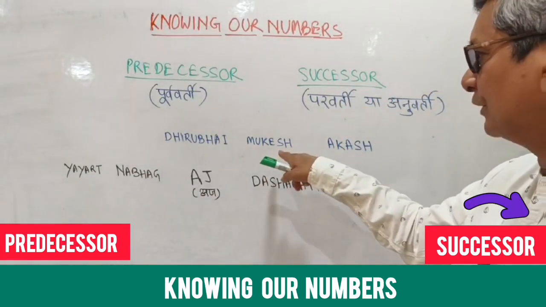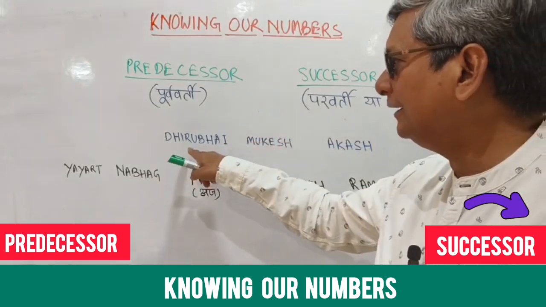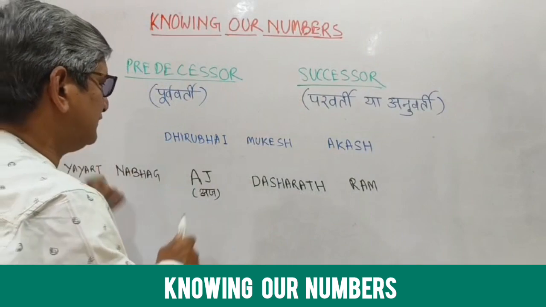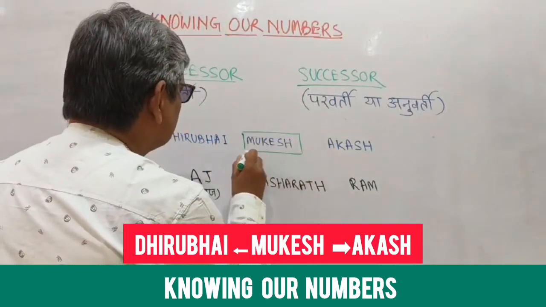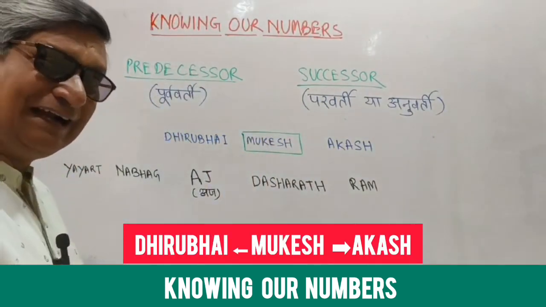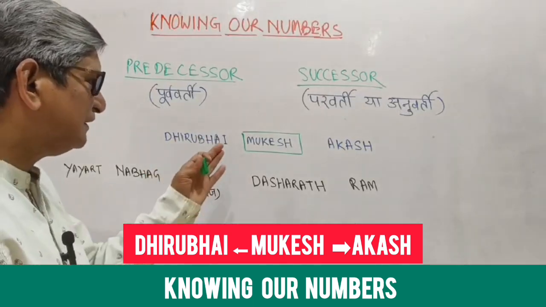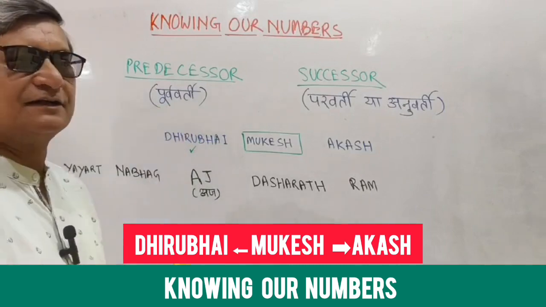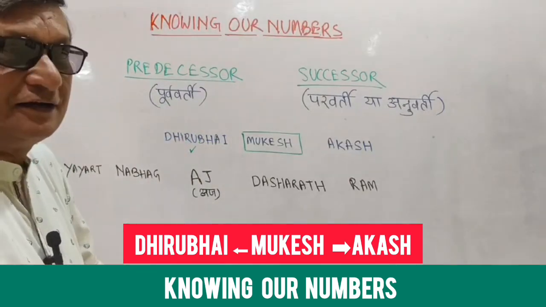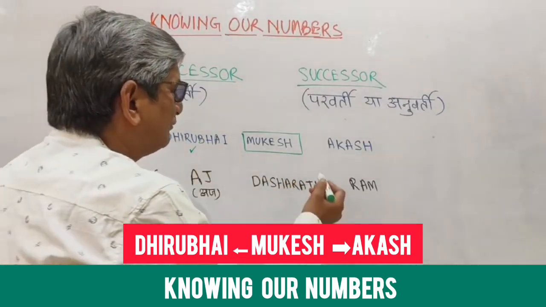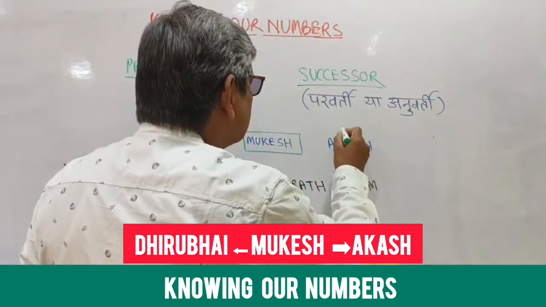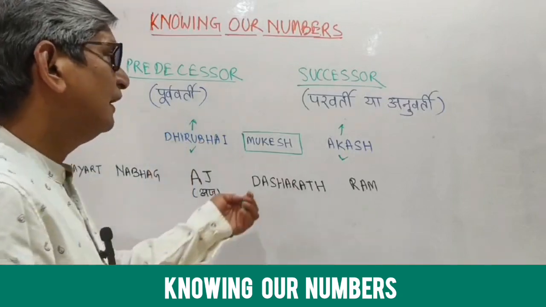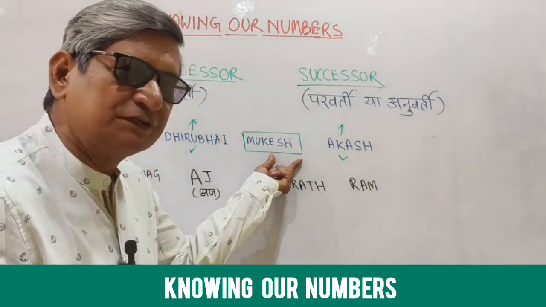We'll take one example. Let's suppose that we have Mukesh, Akash, and Dhirubhai. Now, if you talk about Mukesh and ask who is the predecessor, minus 1 means Dhirubhai is the predecessor. And who is the successor? After Mukesh, Akash is the successor. Dhirubhai is the predecessor of what? Mukesh.